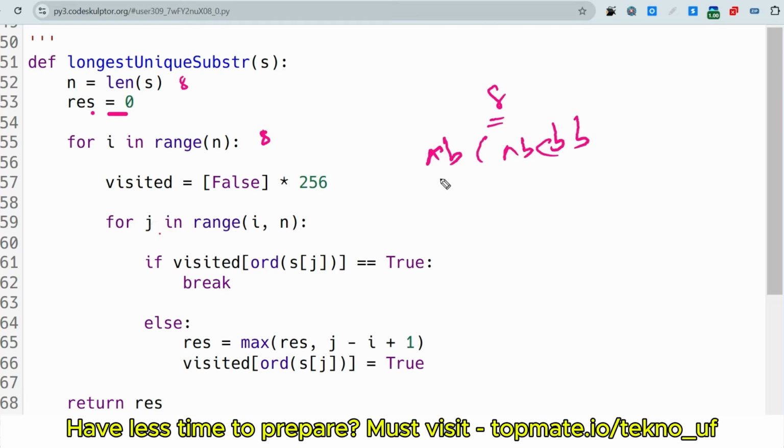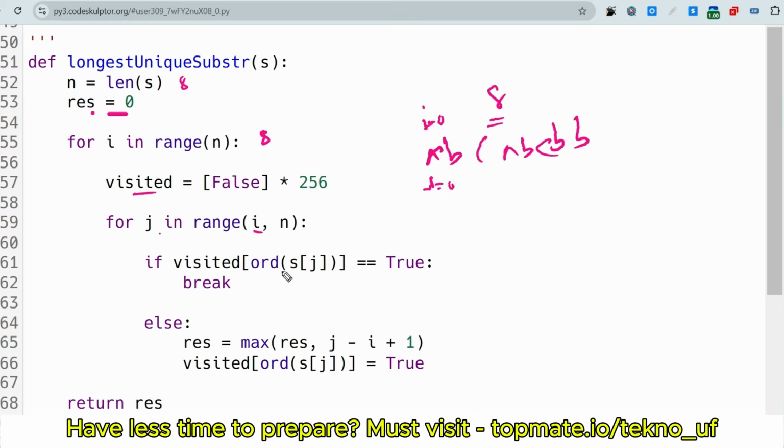At first i's value is 0 here, and we are starting with 0 itself. The value of i is 0, and that's why the value of j will also be 0. So if visited, visited is the name of the array.